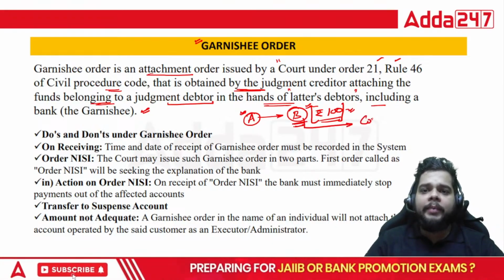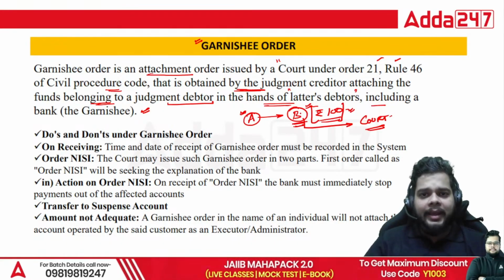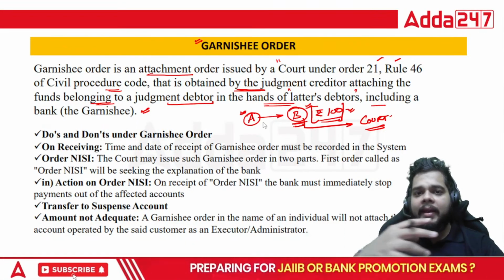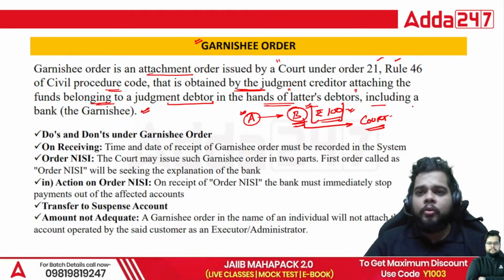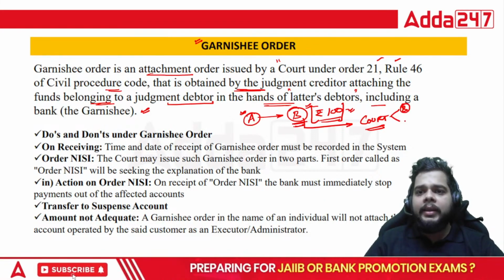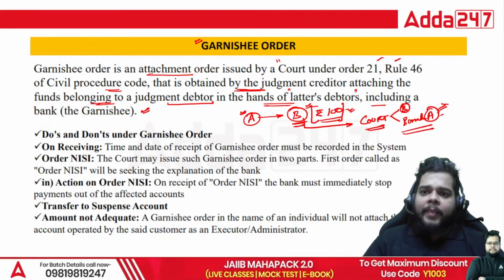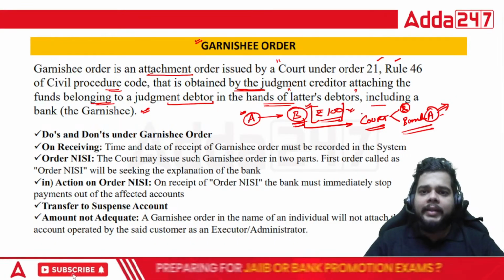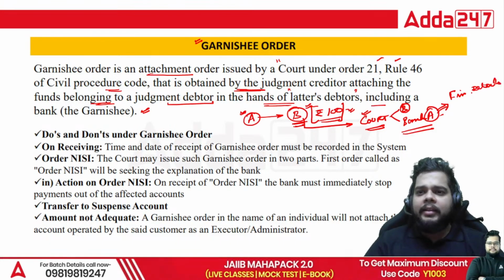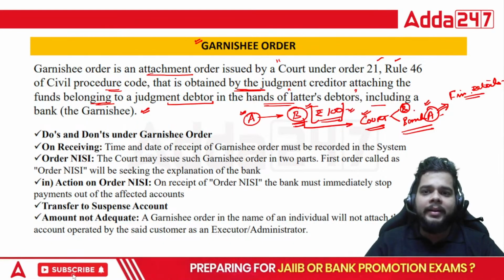B can directly approach the court and present the case in front of the court that yes, I have lent rupees 100 to A on this date, and A is not repaying me back. So the court will involve two parties: one, party B, and the bank of party A. The bank of party A will be directed by the court to provide the financial details, whether party A is capable enough to repay the amount of rupees 100 to B or not.